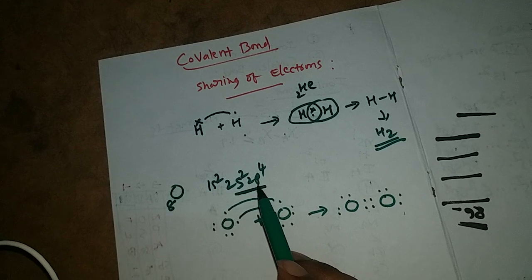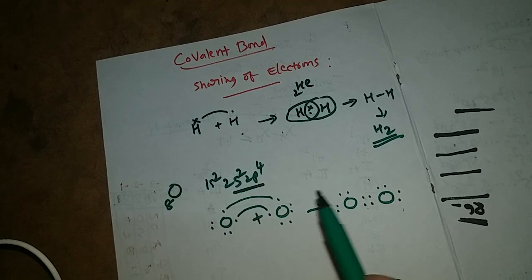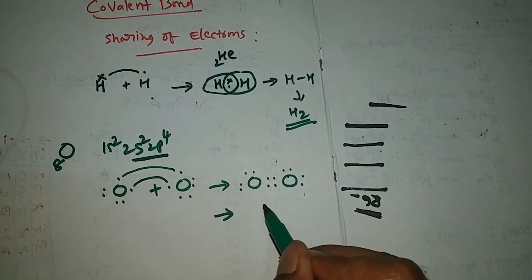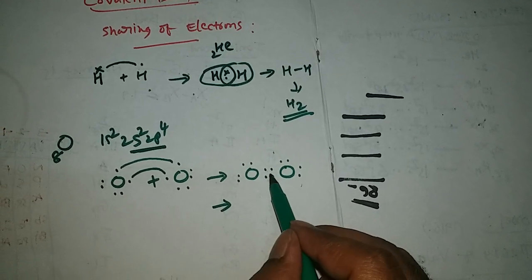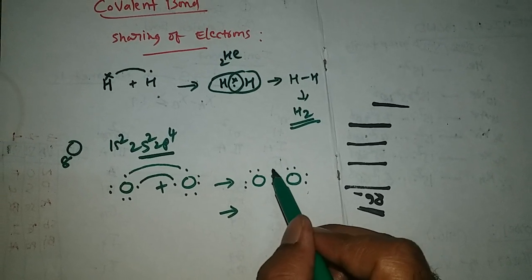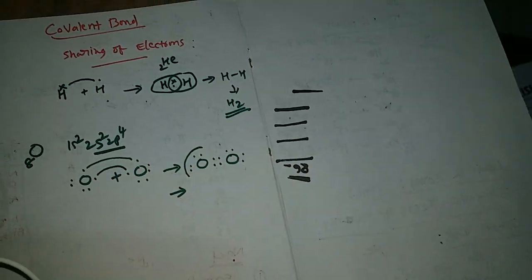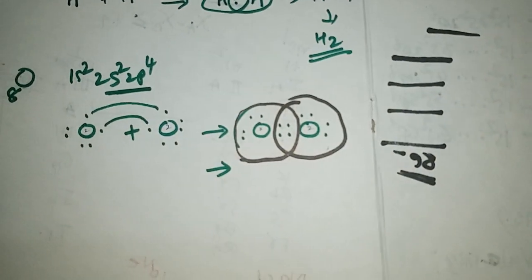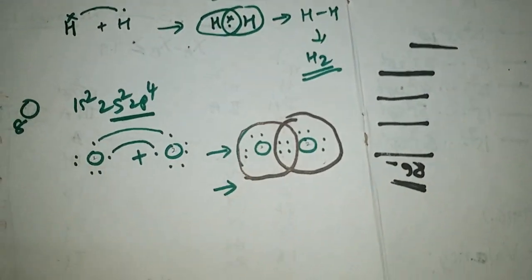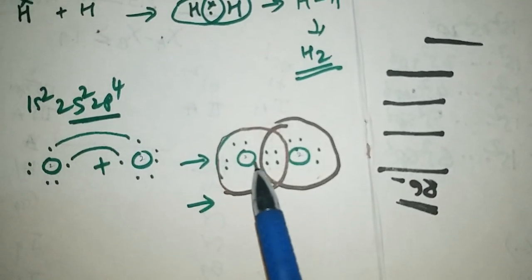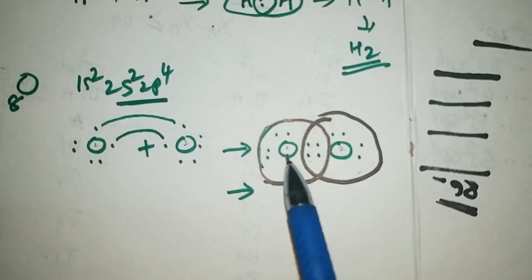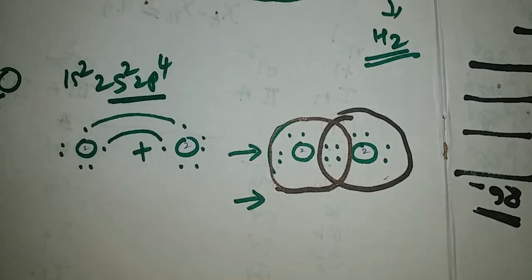The valence electrons only participate in the formation of chemical bonds. Then what happens? Now oxygen gets stability as its nearest noble gas, neon. Each oxygen gets stability as its nearest noble gas, neon.